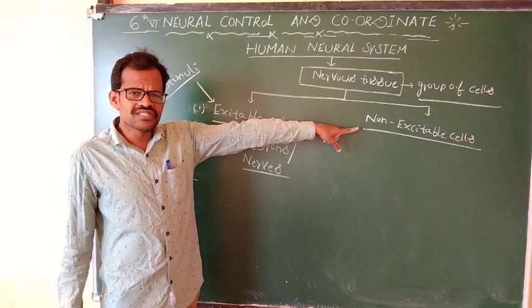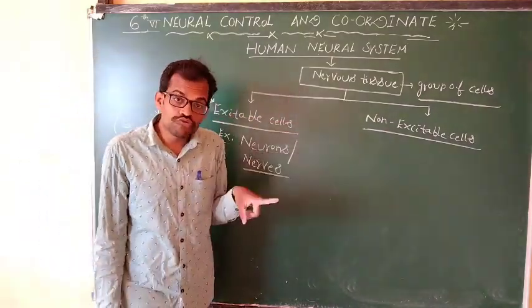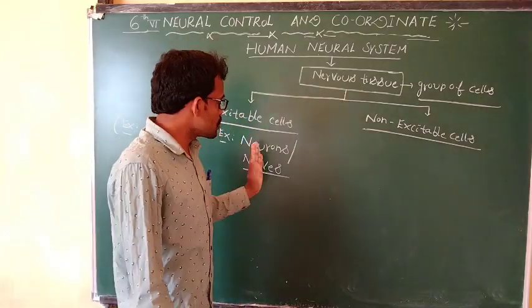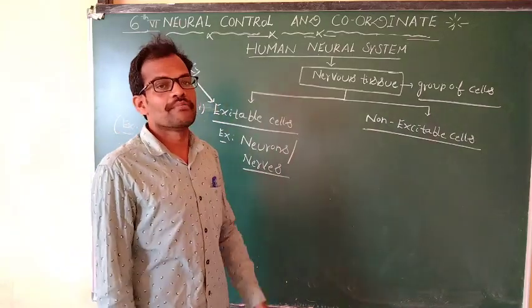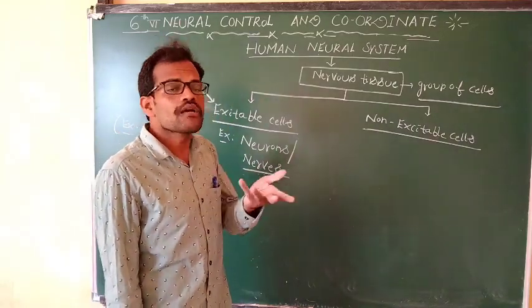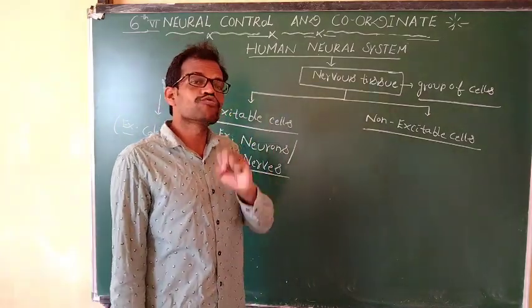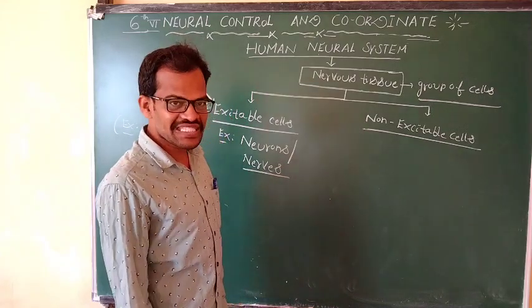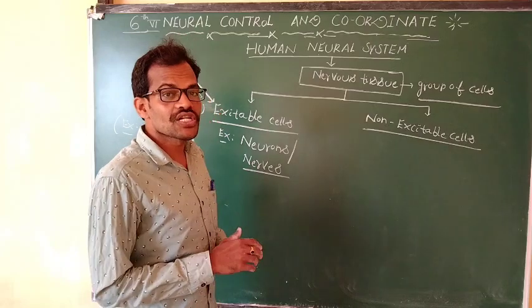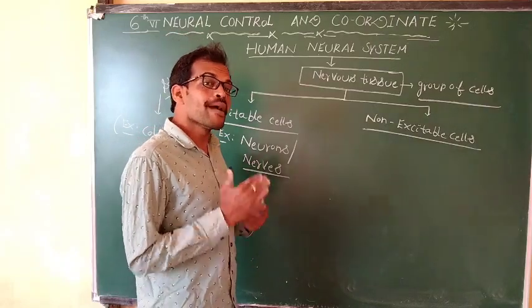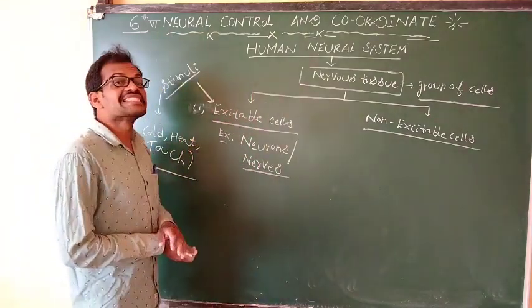Then there are the non-excitable cells. They are not excitable, but they participate by supplying nutrition to the neurons, protecting the brain and the neurons from foreign materials and from pathogens. These non-excitable cells do not respond, but they provide nutrition and protection from pathogens and foreign materials.